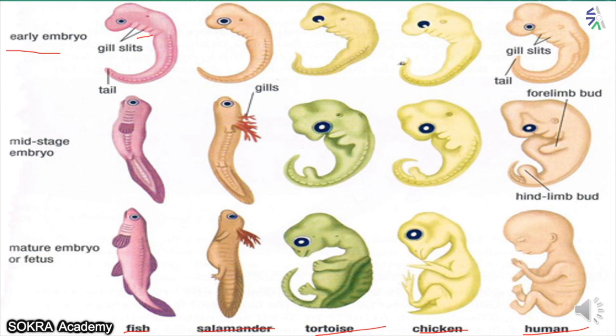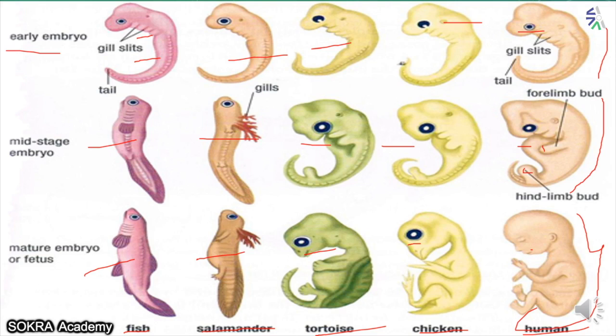Can you see the first embryos? All of the first embryos are the same. After the first month, they start changing. And after the fully mature embryo, they're completely different. Just look at the human embryo, how it is at first, then how it has become. You can see all the limbs developing here, and how this embryo is completely developed into a human being. So initially all the embryos were the same. Again this supports the evidence of evolution, that initially all the animals have the same embryo, but later on they change into different animals altogether.